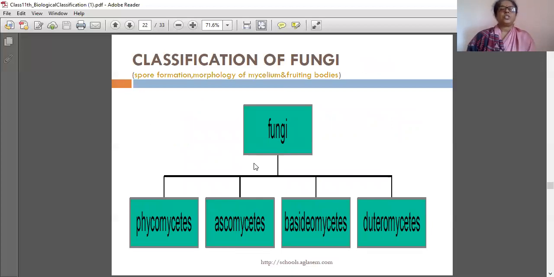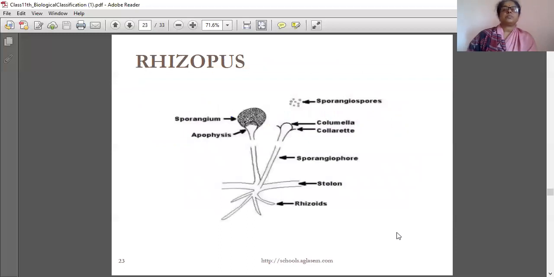Classification of fungi is shown: Phycomycetes, Ascomycetes, Basidiomycetes, and Deuteromycetes. This is a diagram of Rhizopus, the bread fungus. Spores are produced from this one. Sporangium means a bag-like structure which contains spores. So from that the sporangiospores are produced.